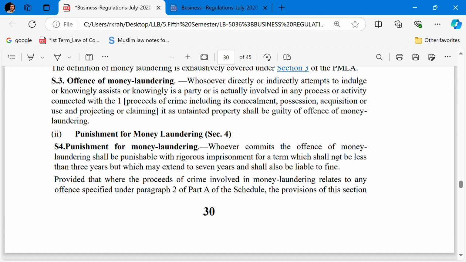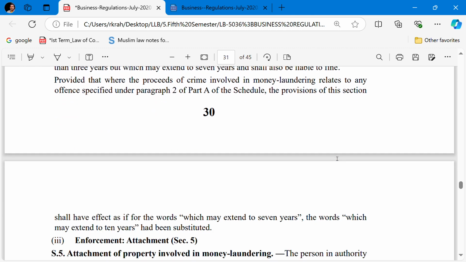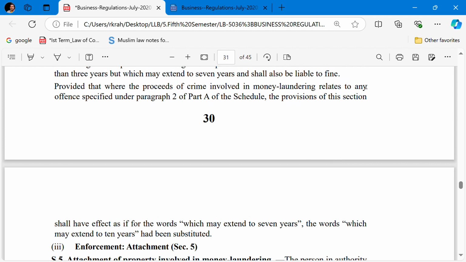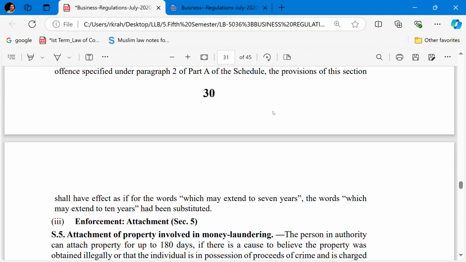Provided that where the proceeds of crime involved in money laundering relate to any offense specified under paragraph 2 of Part A of the Schedule, the provision of this Act shall have effect as if for the words "which may extend to 7 years", the words "which may extend to 10 years" were substituted. So if paragraph 2 of Part A of the Schedule covers the money laundering, then the punishment will extend to 10 years.